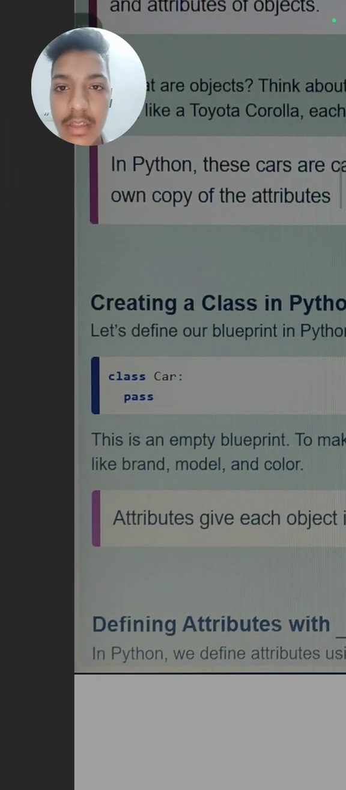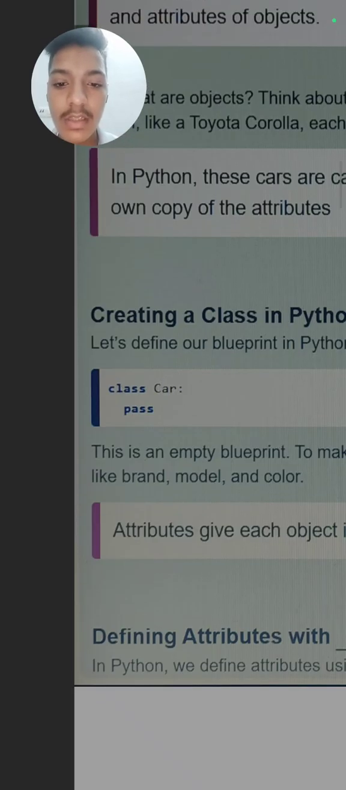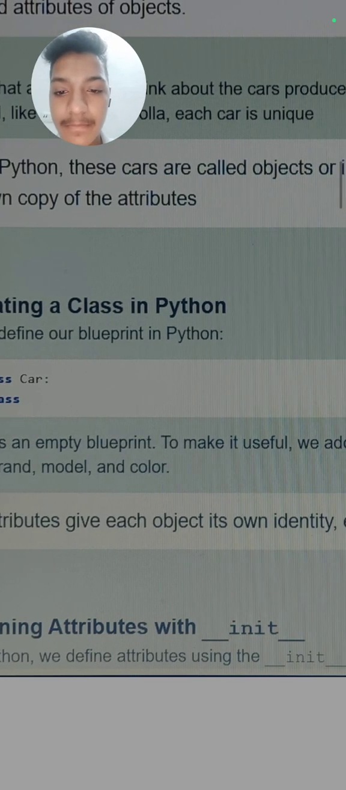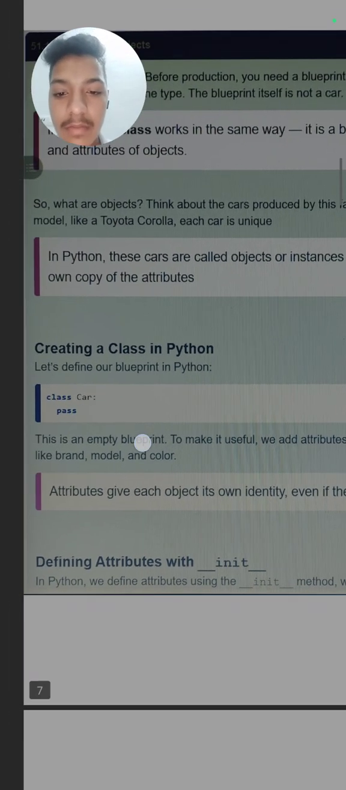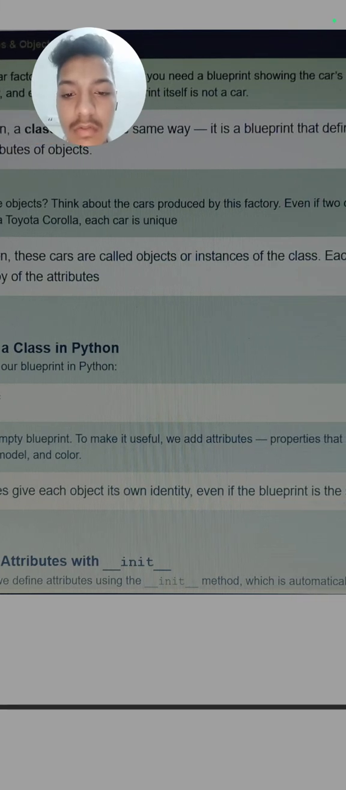So how can we create a class in Python? The syntax for creating a class we have also studied earlier, a few minutes ago. First we need to write the class keyword, then the name of our class, then a colon, then we need to define the class attributes and methods. So this is an empty blueprint. This is to make it useful.